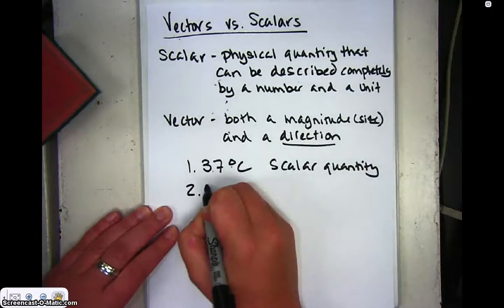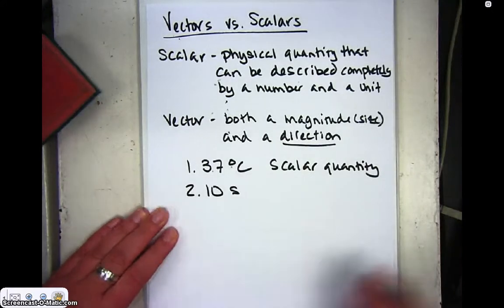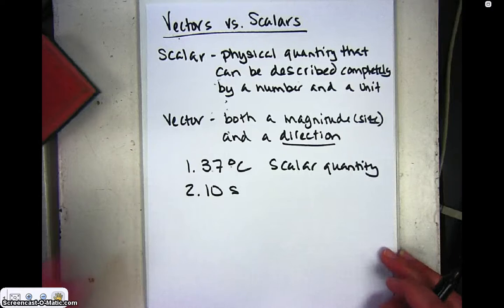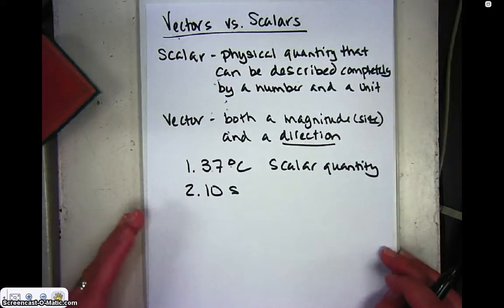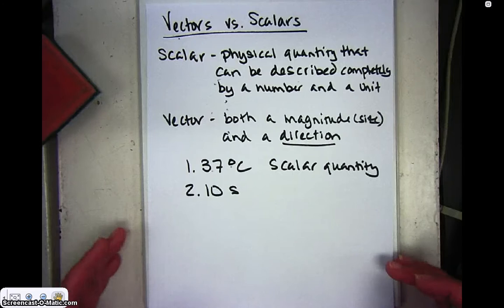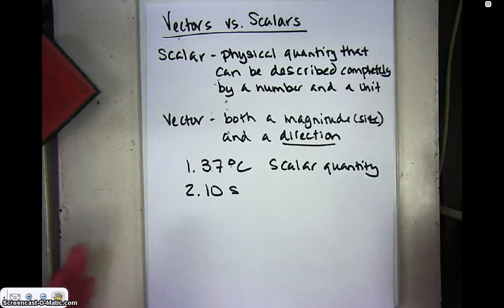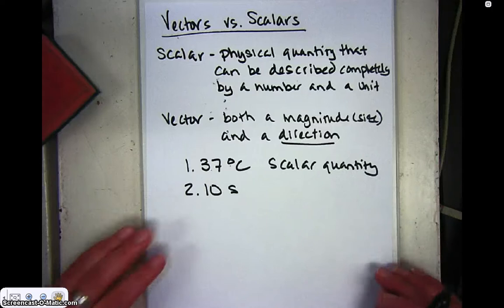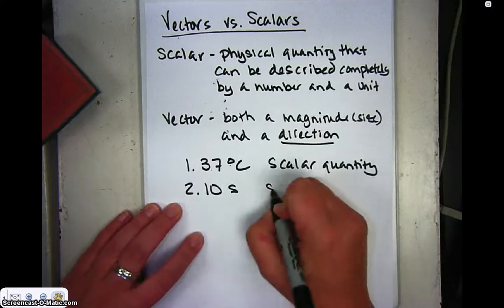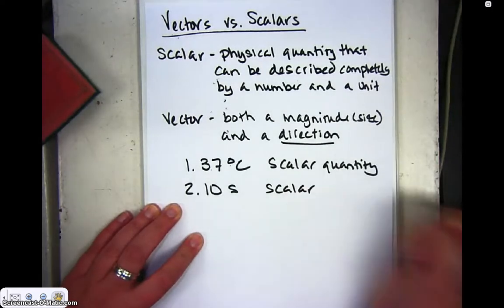Number two, 10 seconds. Again, this is a measurement of time. The question is, does time have a direction? Well, you might think that time can move forward, so it has sort of a direction, but it doesn't have a direction in physical space. So time is a scalar as well.